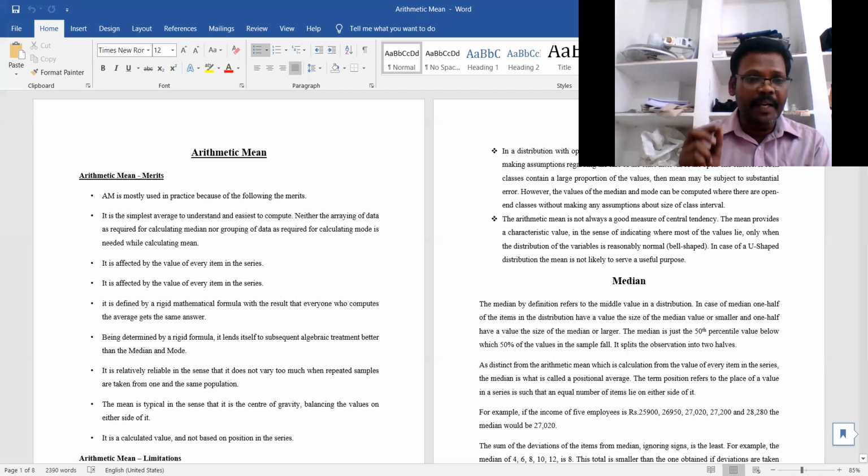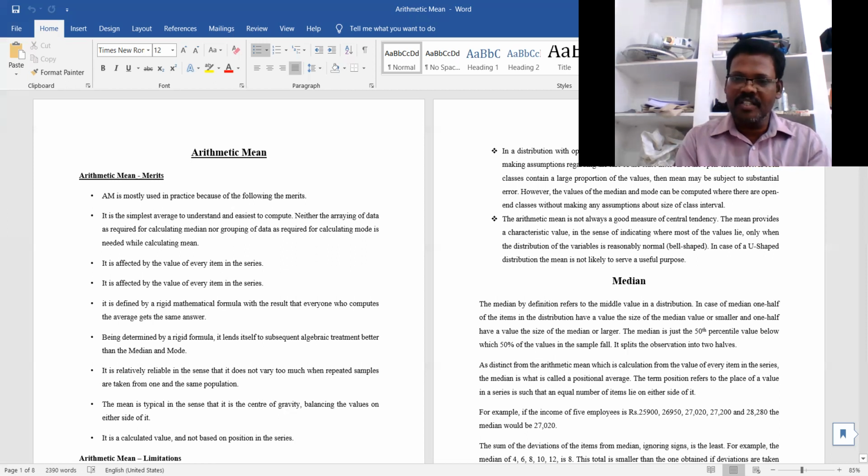It is defined by a rigid mathematical formula, with the result that everyone who computes the average gets the same answer. Since there is a particular formula, in the individual series there may be two methods, the shortcut method and the indirect method. Whatever the formula used mathematically, we get the same value.